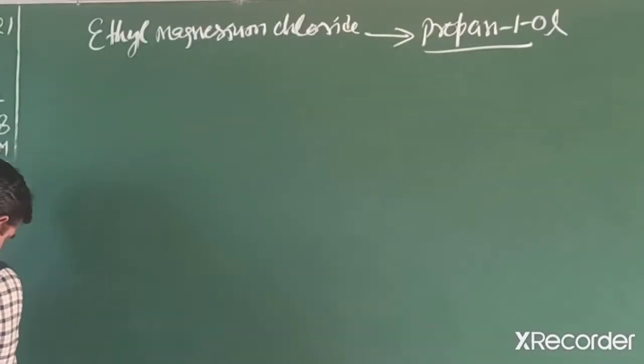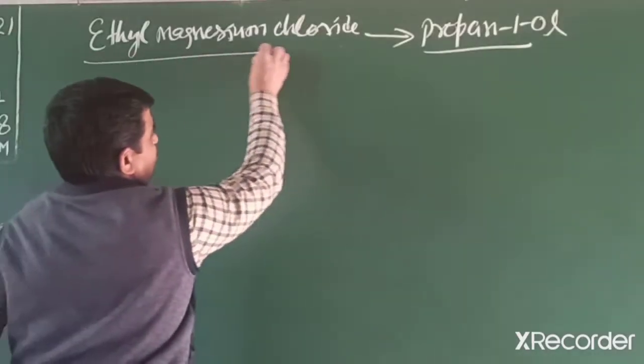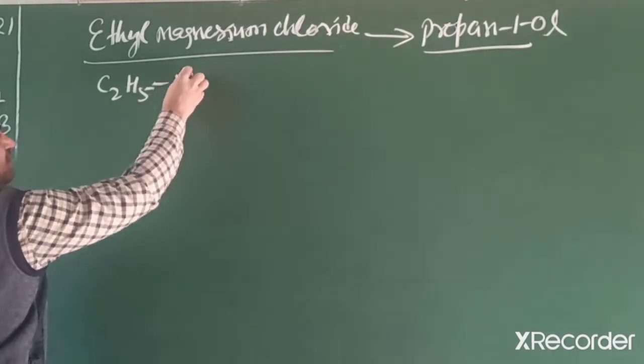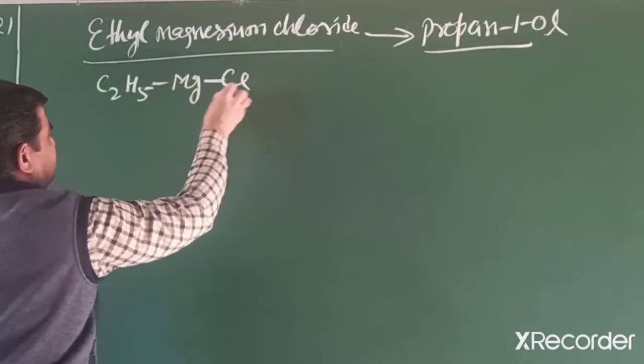So first, what will we do? First we have to write its structure. Ethyl magnesium chloride means C2H5, ethyl, and magnesium, then chloride.